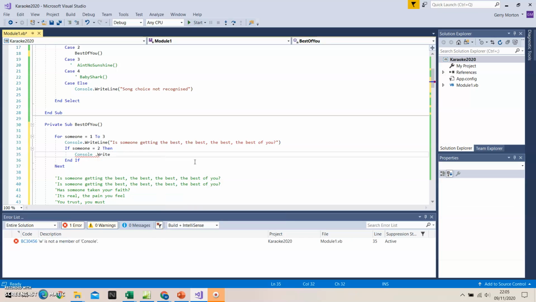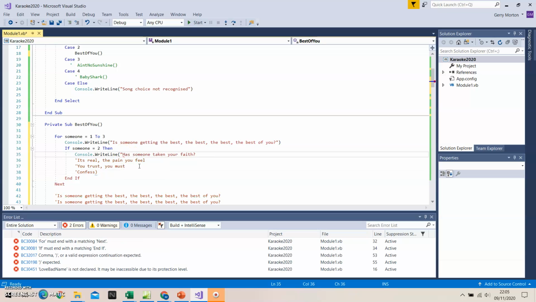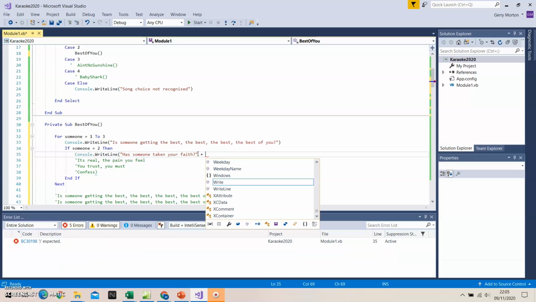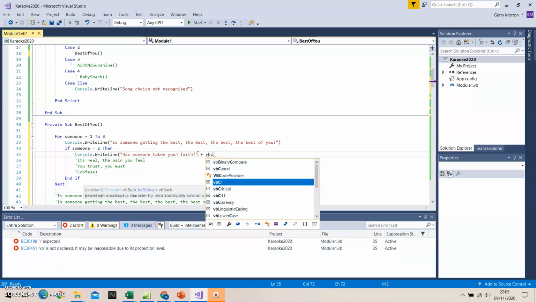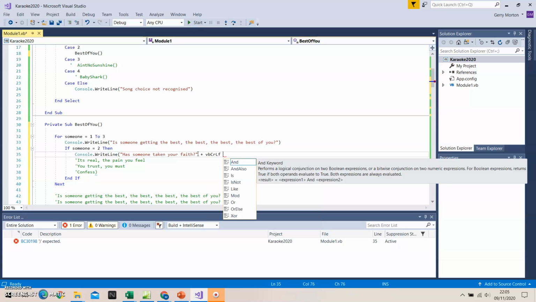Console.writeLine. And this is obviously split over several lines, so I'm going to have to put in things like plus VBCRLF, which we've seen before. That just adds a break onto the next line.